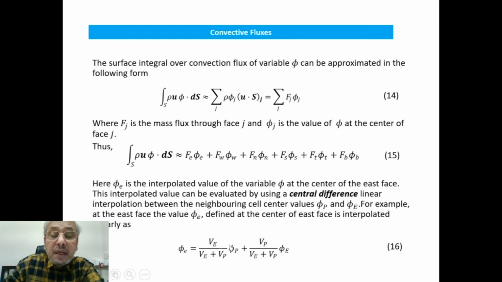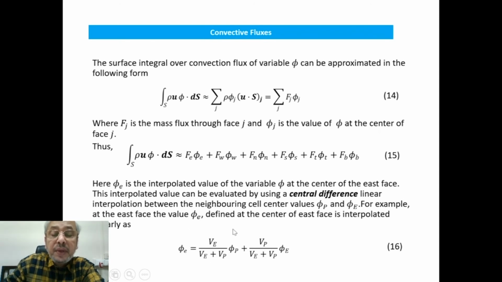This is linear interpolation, a central difference. So VE, the volume of the eastern neighbor, divided by the volume of the eastern cell plus the cell of interest P, into phi P, plus the volume of P divided by the total volume of E and P, into phi E, where phi E is defined at the center of volume E and phi P at the center of volume P.